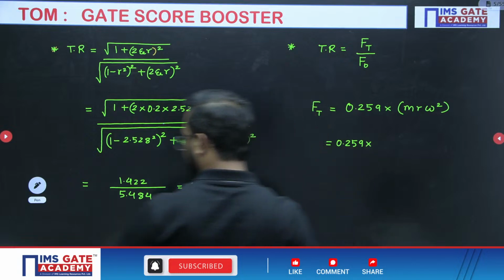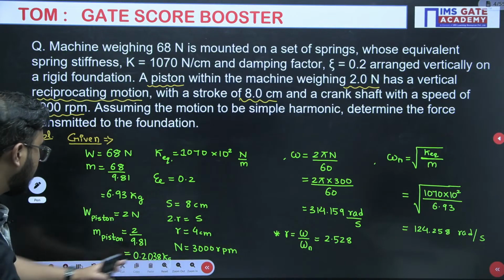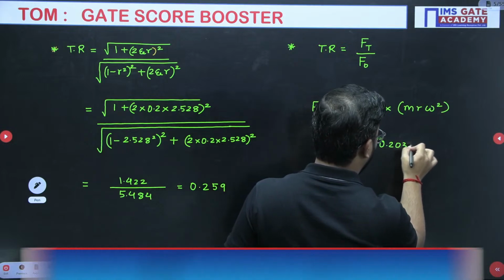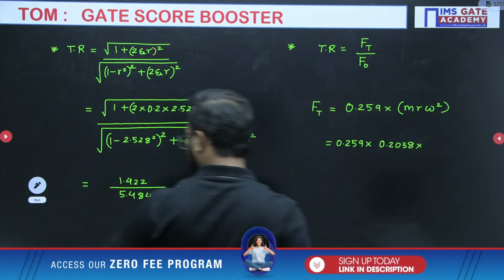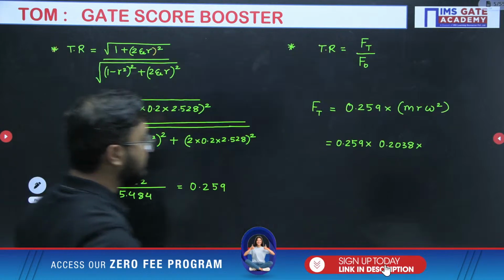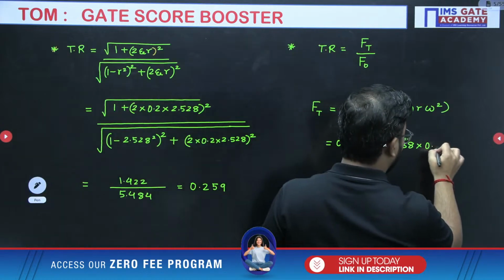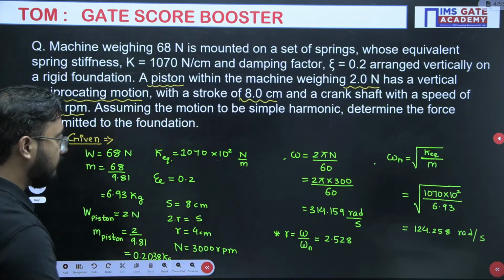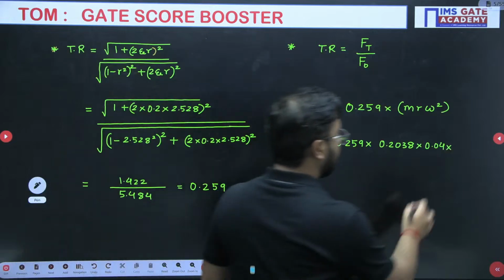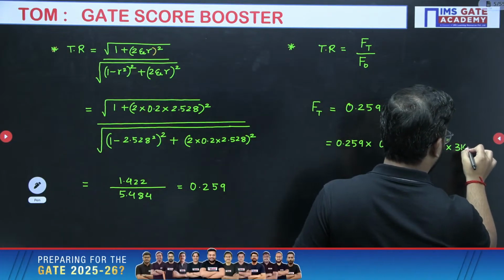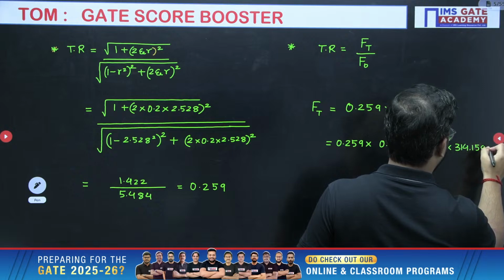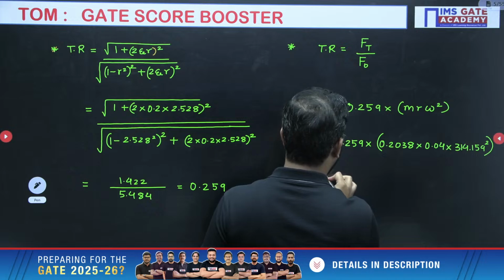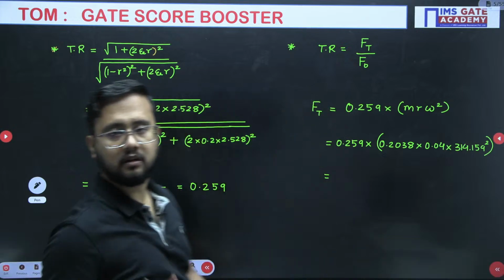Mass of the piston we have calculated already, 0.2038, into crank radius, which was 4 centimeter, that is 0.04. And omega also we have calculated, that is 314.159. Like this you will get the answer of force transmitted to the foundation, very easily.